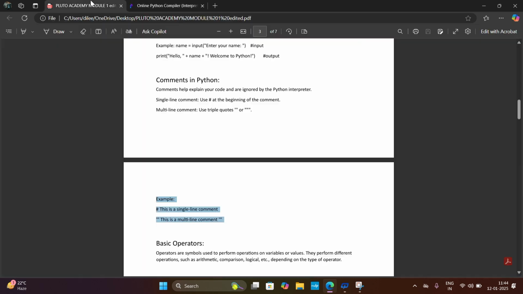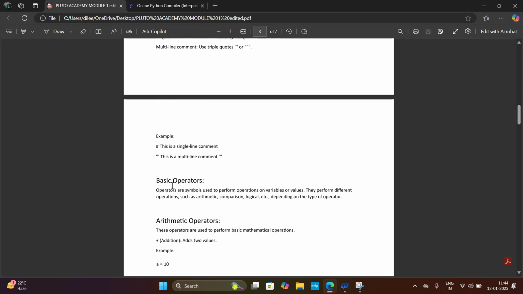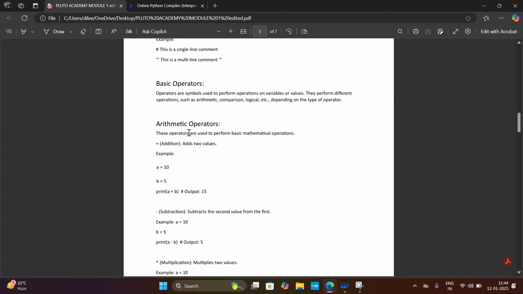Okay, let's go to our next topic, operators. Operators are symbols used to perform operations on variables or values. They perform different operations such as arithmetic, comparison, logical, etc., depending on the type of the operator. Arithmetic operators are used to perform basic mathematical operations. Arithmetic operations are like addition, subtraction, multiplication, division, floor division, like that.